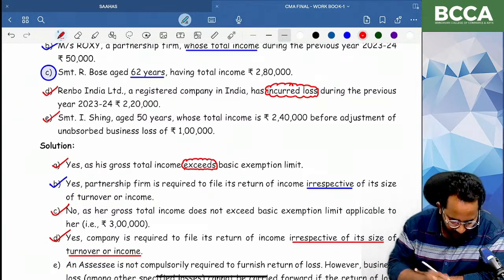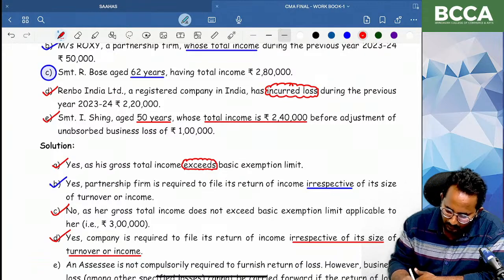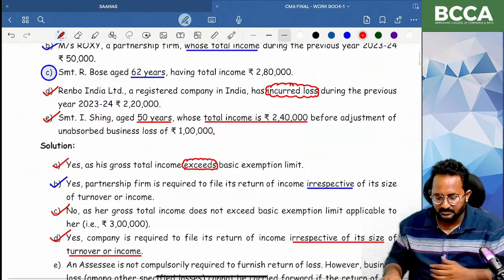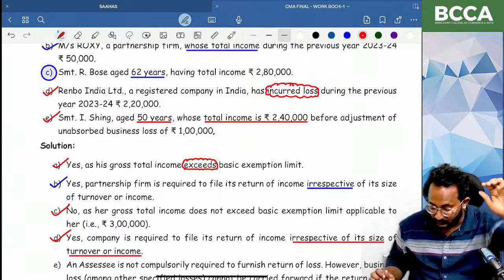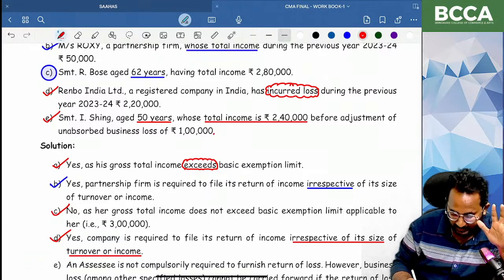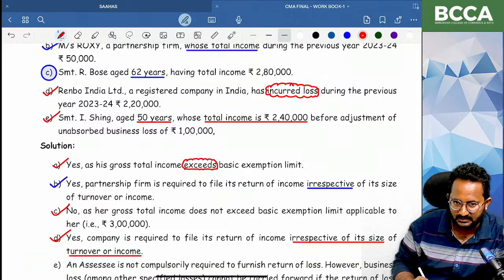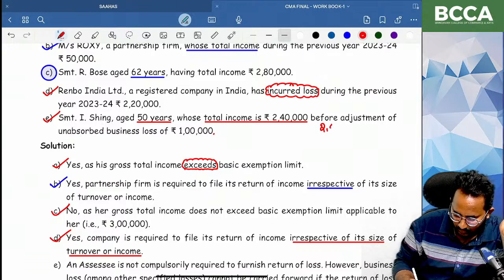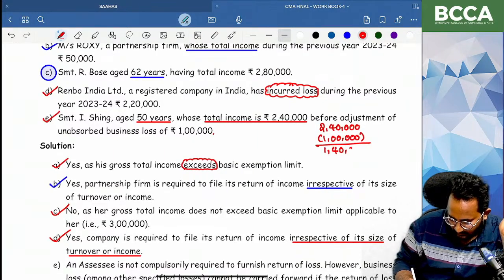Next, E point, 50 years aged individual. Total income is 2,40,000 before adjustment of unabsorbed business losses. Before absorbing means you have to absorb all the things. Unabsorbed depreciation can be reduced from any head of income except the salary. Okay, 2,40,000 you have in total income. If you are reducing that 1 lakh, what is that, ma? 1,40,000. This is only your gross total income.